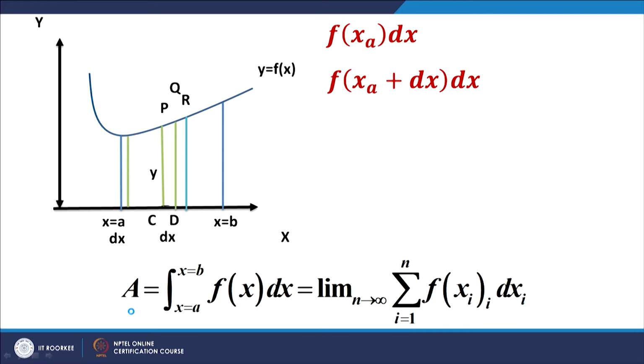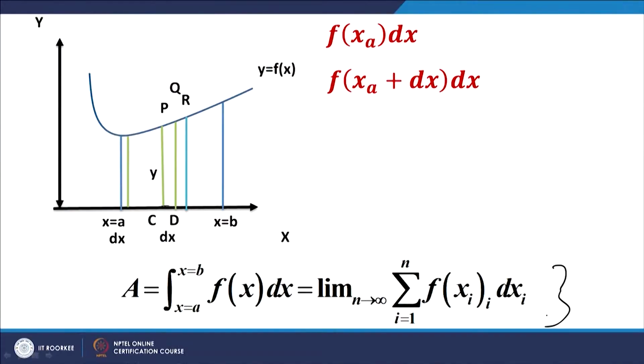And then what we do is, we do a summation of this, which is given here. If you look at it carefully, this is what the summation is: summation i equal to 1 to n of f(x_i) dx_i. And now what we do is, we squeeze the thickness of the strip to be very, very small, infinitesimally small, and that is what we mean by integration. So, limit n tending to infinity.